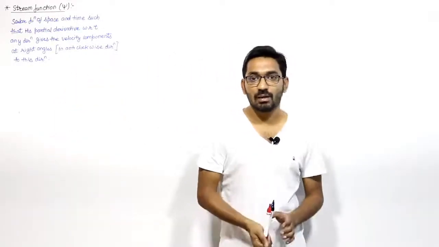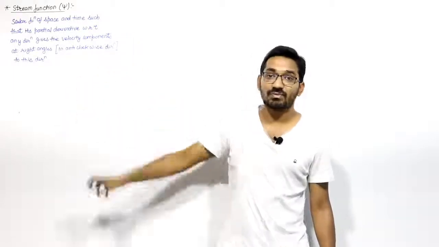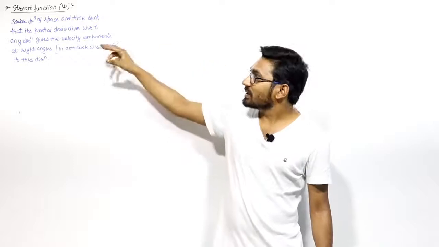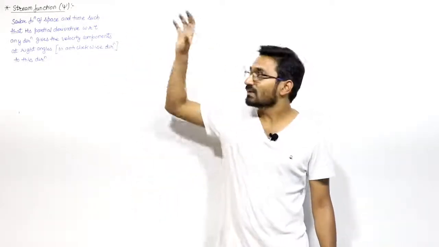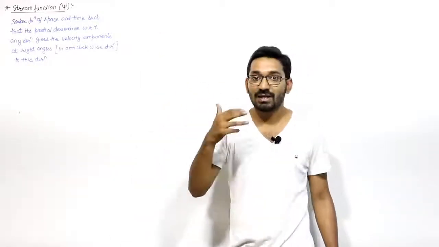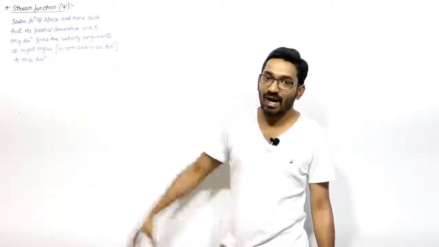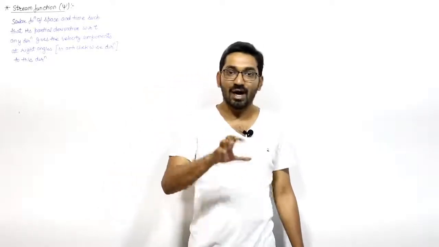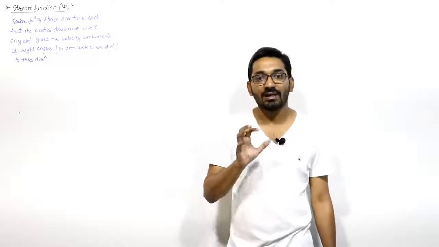Now after the potential function, the next function which we want to discuss is the stream function. The stream function can be represented with the help of the letter psi. It is also a scalar function of space and time, but the most important thing is that the stream function is a two-dimensional function, whereas the potential function which we discussed earlier is a three-dimensional function. So it is a two-dimensional, scalar function of space and time, such that its partial derivative with respect to any direction will give us the velocity in the direction perpendicular to this direction in the anti-clockwise sense.